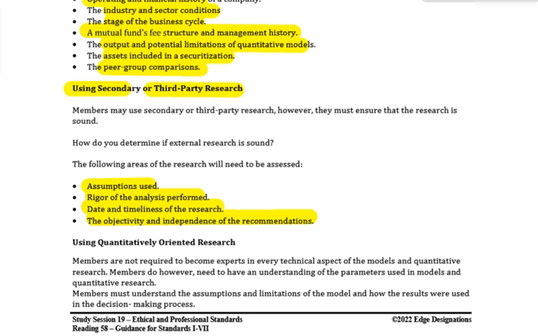Okay, using quantitatively oriented research, a bit of a reference over here, guys, to black box type of technology. For example, if you don't really understand what's going on in the heart of the data, the program, would one be allowed to use that as part of your process? Okay, and we say you don't have to become an expert, a tech expert or a fintech expert or whatever it happens to be. Okay, but you do need to have an understanding of the parameters that are used in the models, as well as in the quantitative research, as well as understanding assumptions and limitations of the model as well.